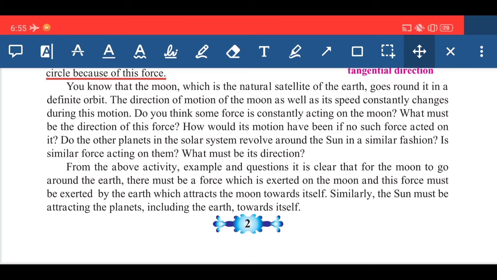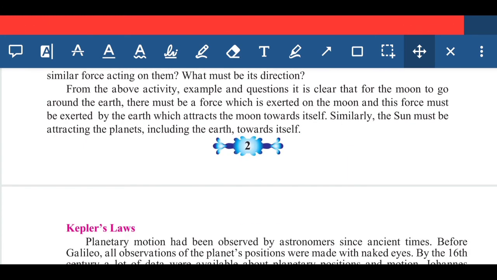So this is the final conclusion from the simple experiment, that is the centripetal force. They want to suggest only one thing. Why is the moon revolving around the earth? Because the earth must be exerting a force of attraction on the moon. In a similar way, the sun is also attracting the planets. That's why the earth as well as other planets are revolving around the sun.